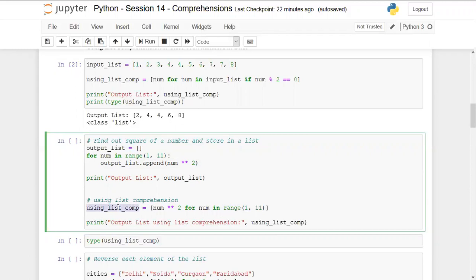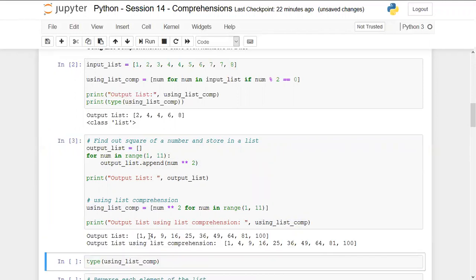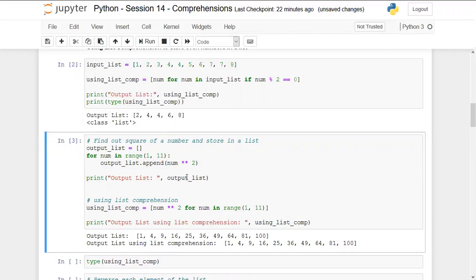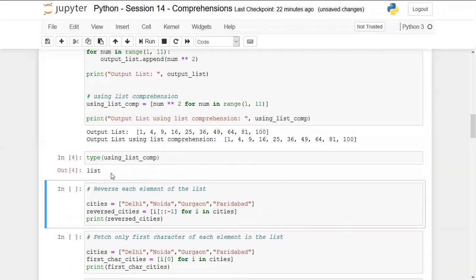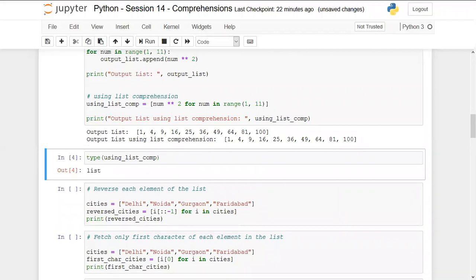This syntax is sufficient for me to create a new list from an existing range. And once this list is created, we are outputting it by writing output list using list comprehension, and this is the list in which it stores all the squares of the numbers. By running this, you can see that we are getting the same output for both of these methods. Okay, now we can again check the type of it. It will belong to class list.